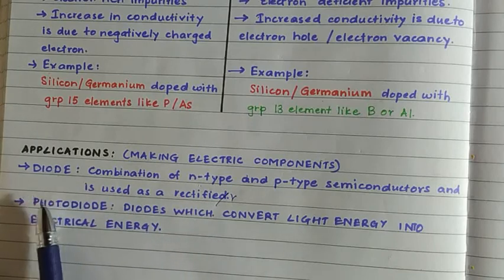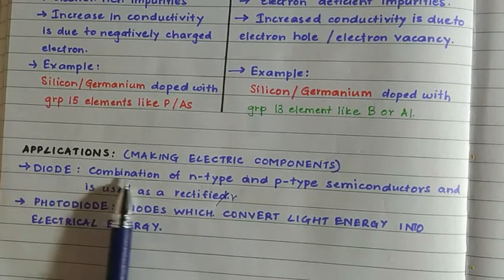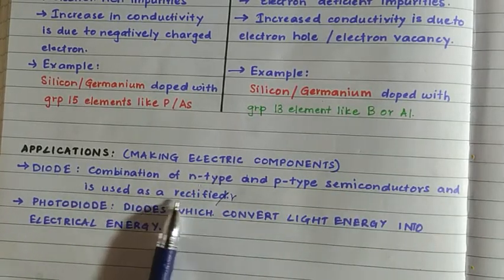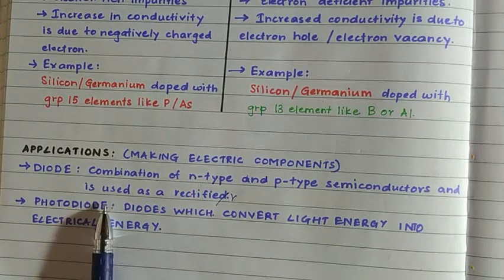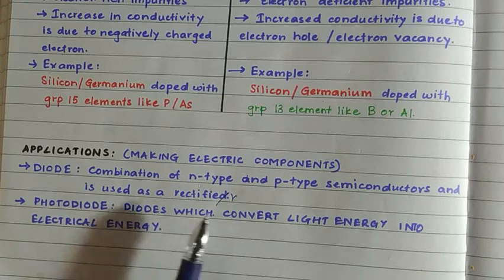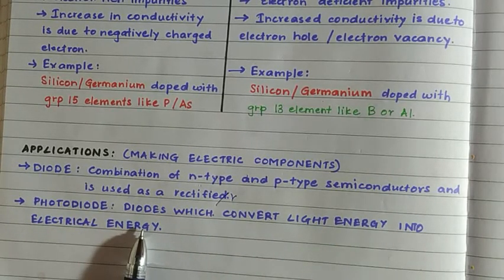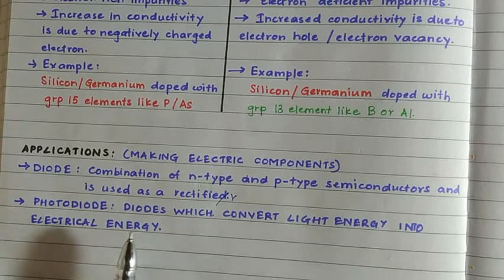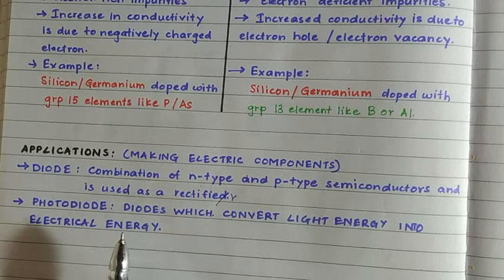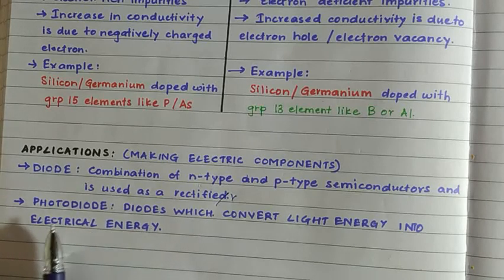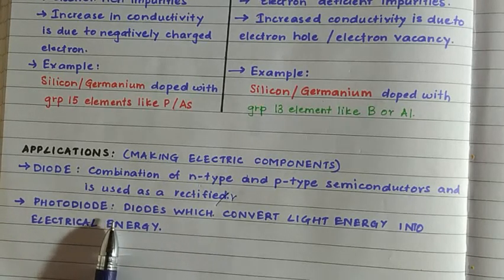So only you have to remember what a diode is. It is a combination of N-type and P-type semiconductors, and it is used as a rectifier. Photodiode is the diode which converts light energy into electrical energy. Where is it used? It is used in solar cells to convert solar energy into electricity. And the example here is silica. Amorphous silica is used as a photodiode.